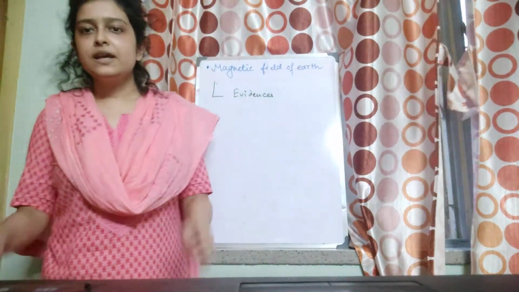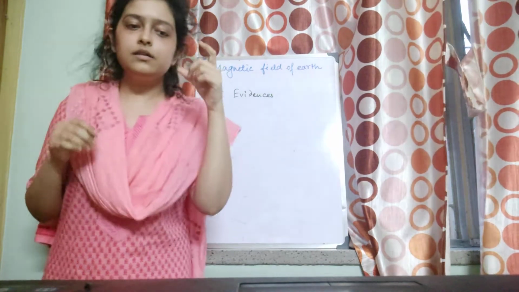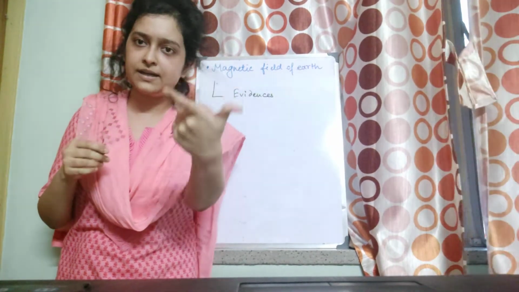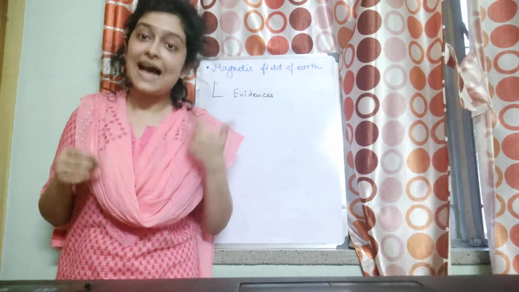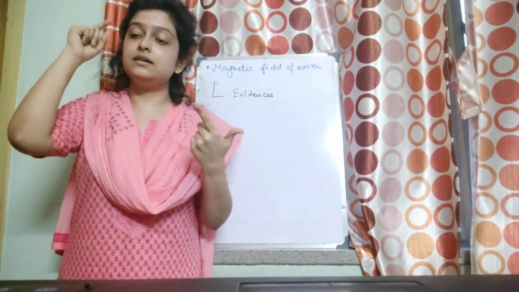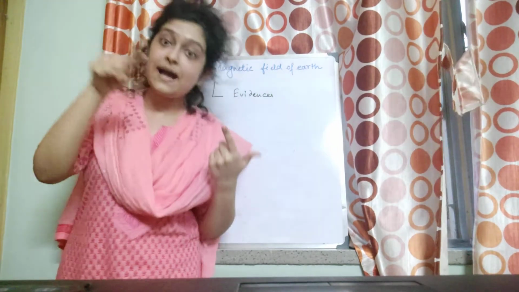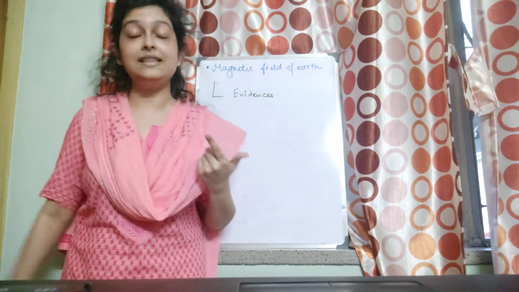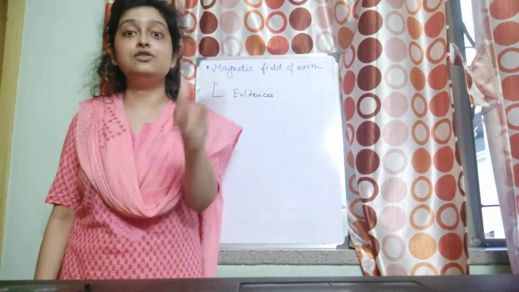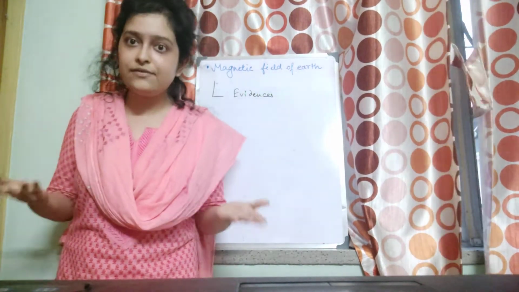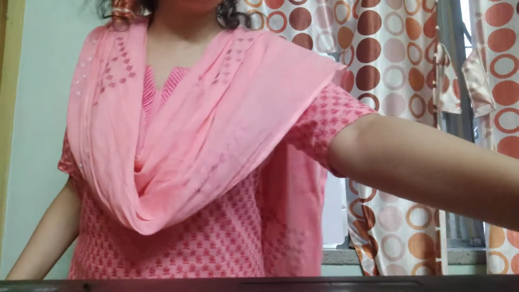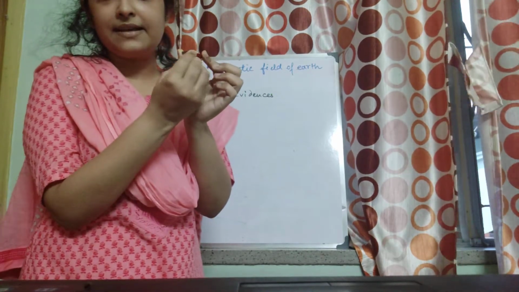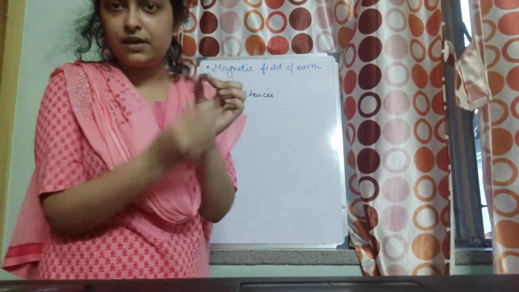So if I say that the north pole of the bar magnet points towards the geographical north, that means the south pole of the earth's magnetic field is actually in the geographical north. Otherwise, why is it pointing like that? Why is the north pole of the magnet pointing towards the geographical north?